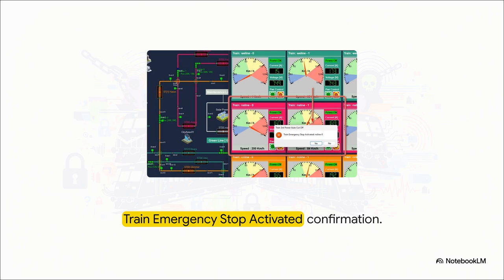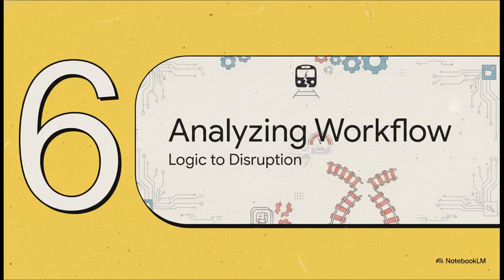So, because the spoof data showed the train still accelerating despite the braking commands, the automated safety logic panicked. Assuming a catastrophic mechanical failure, like the brakes were completely gone, the system triggered the ultimate failsafe. It issued a command to completely cut the third-track power supply, generating a massive emergency stop alert. Which leads us to Section 6. Analyzing the workflow. How exactly does one fake speed reading escalate to a completely dead train?